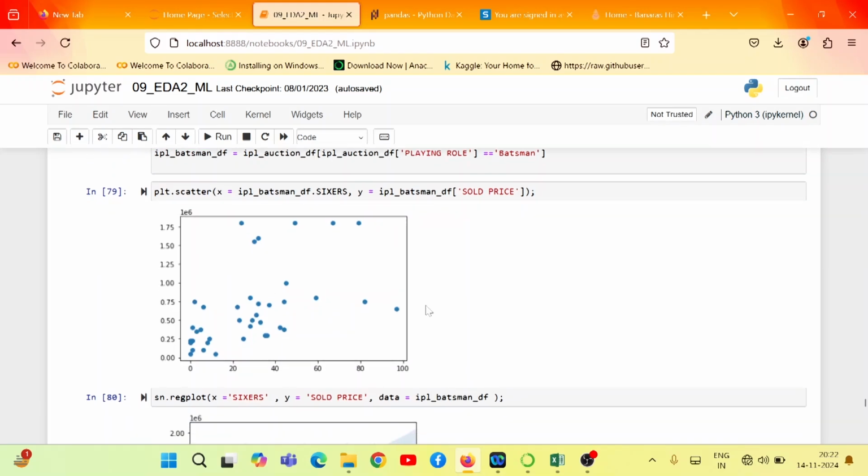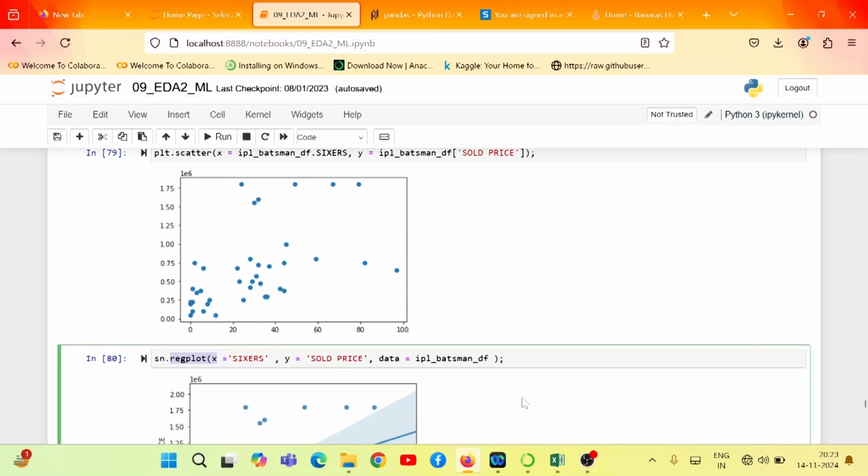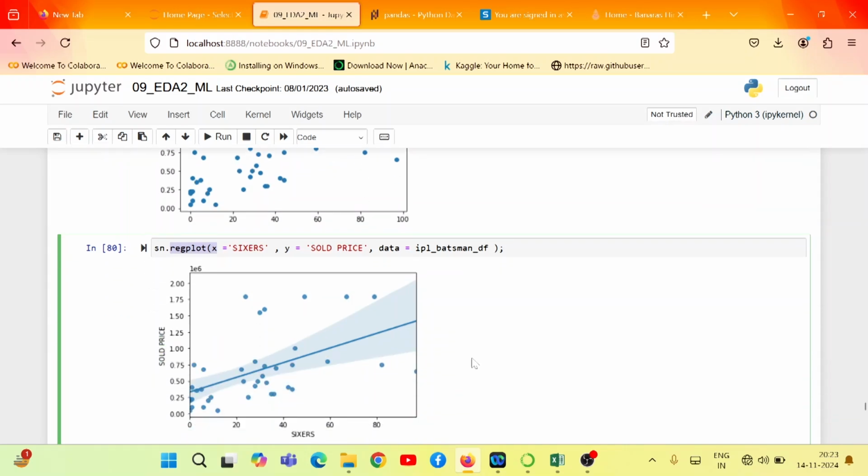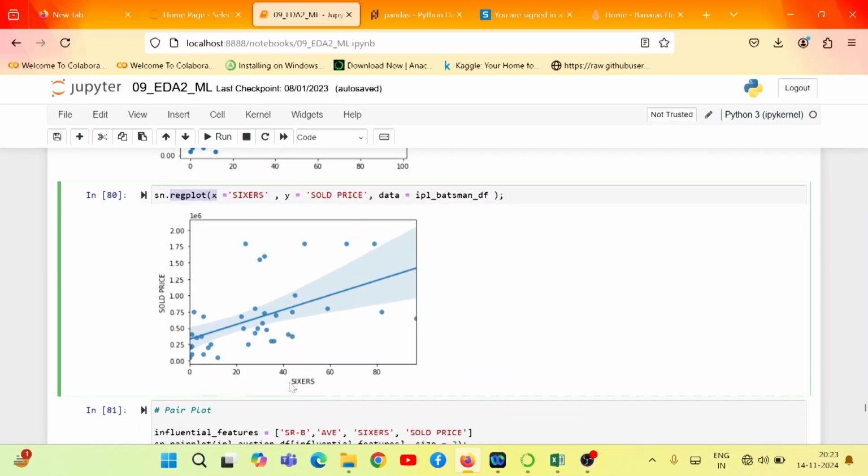To draw the direction of relationship between the variables, we have this reg plot, which is present in the Seaborn library. That's why we call sns.regplot. If you see this line, it shows the positive correlation between the number of sixers hit by the batsman and the sold price. It simply means that the player who hit the maximum sixes got the maximum sold price. That is an understanding we can develop by using this scatter plot.